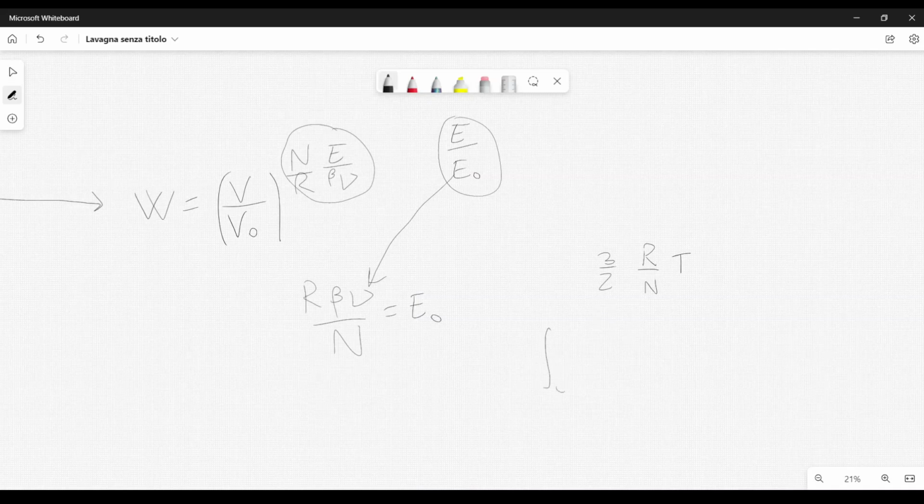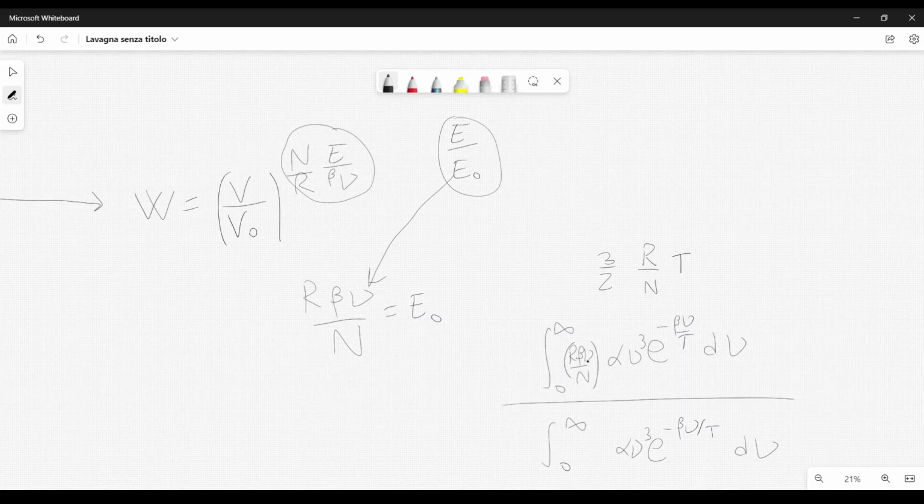So in principle, we have to integrate from 0 to infinity. Here we have the distribution, e to the minus beta nu over T d nu, we also have alpha nu cubed, and we also have to divide by the integral from 0 to infinity of e to the minus beta nu over T d nu. We have alpha nu cubed, and in principle here we should put the energy of a single quantum, which is R beta nu over N.